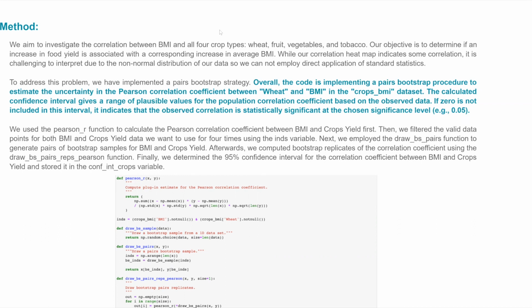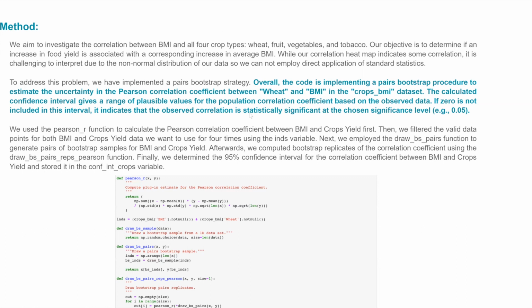Finally, we established a 95% confidence interval for BMI and crop yield and store them in the coefficient crops variables. With a larger number of resamples, the sampling distribution will more closely approximate the true underlying distribution of the larger population, which allows for more reliable hypothesis testing.